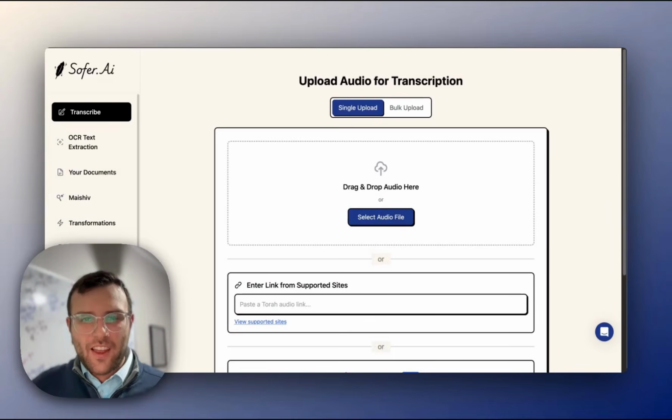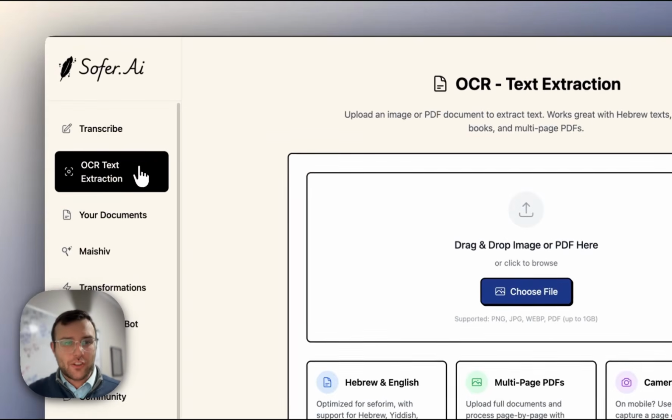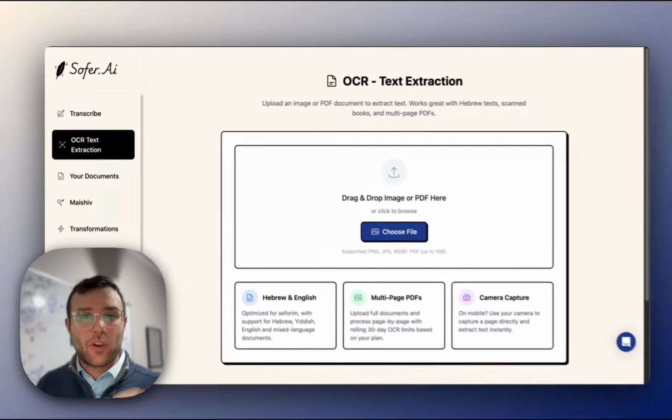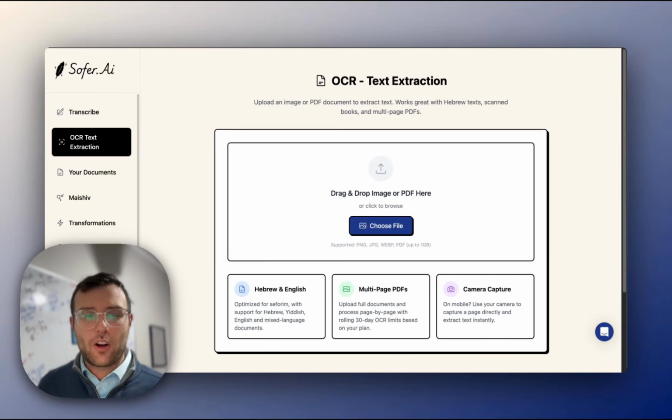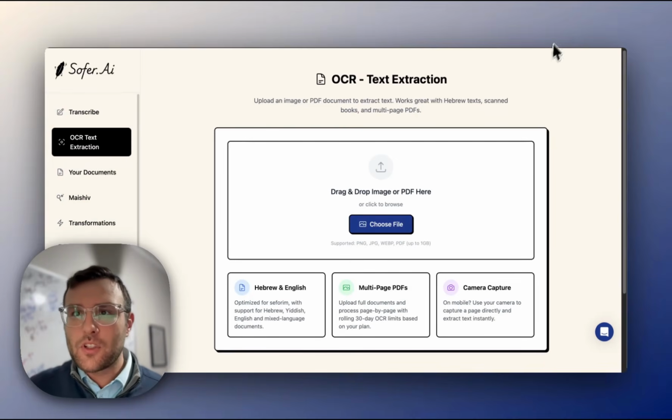And there's just one more feature that I want to show you that I know Rebbes and teachers are using, and that's our OCR text extraction. And what this means is that you could upload an image, a full PDF, or even on mobile, take a picture with your phone of a Sefer and upload it here, and we'll extract the text for you. So let me show you what that looks like.